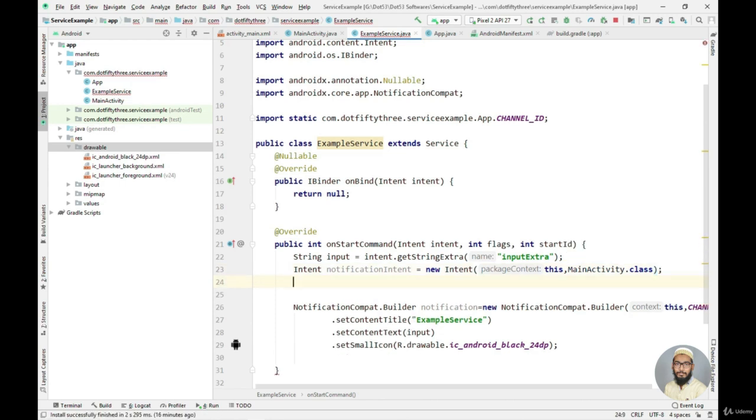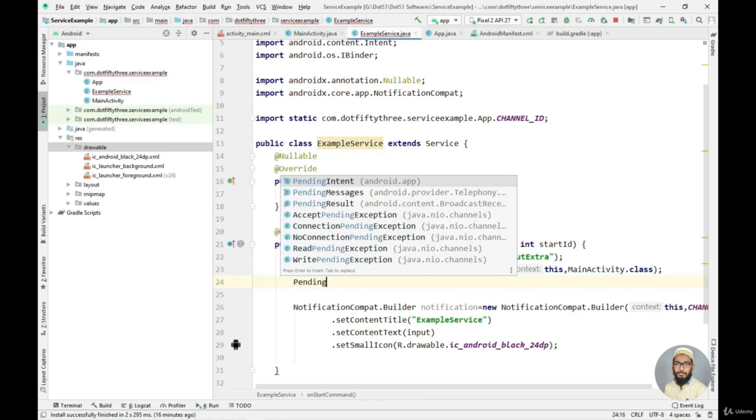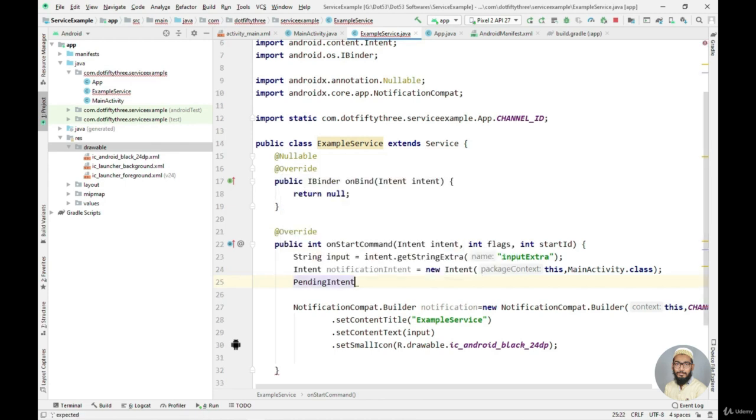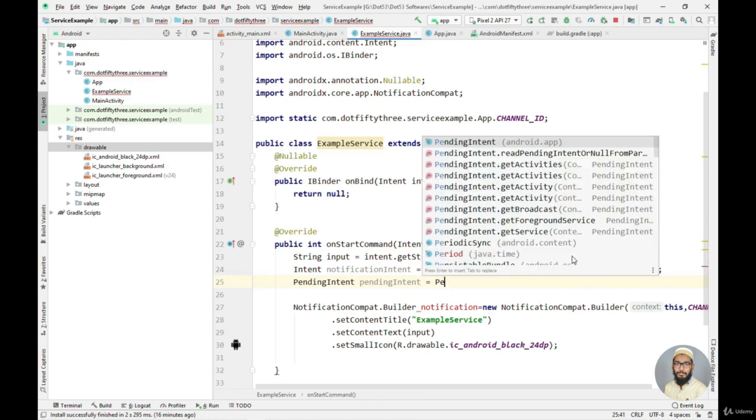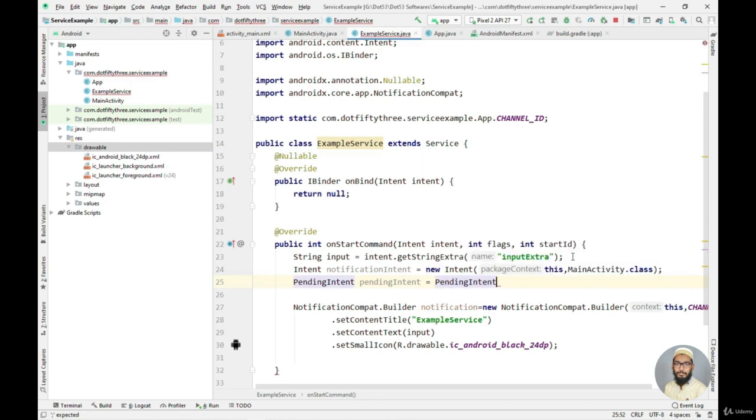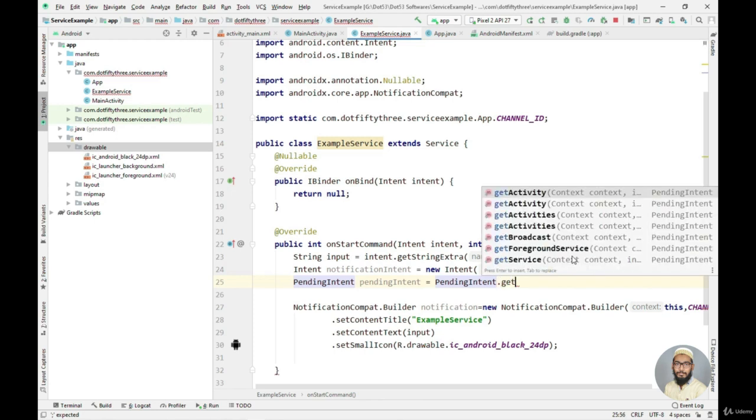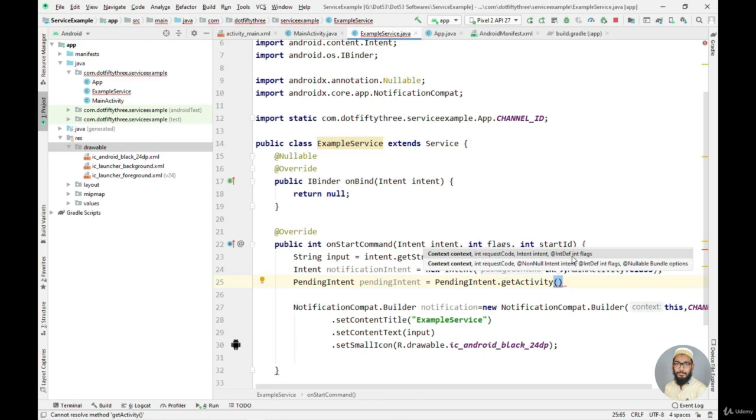Now I need to create the object of the pending intent. So I'll say pending intent equals pending intent, and then as a context. Now before passing a parameter here, I need to extend it with one more method from this pending intent class, and it is get activity. So I will simply say dot get activity.